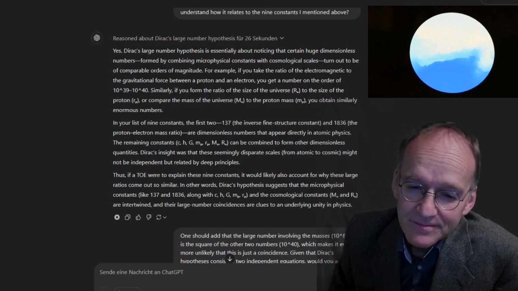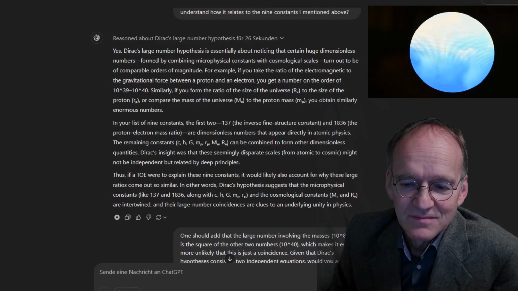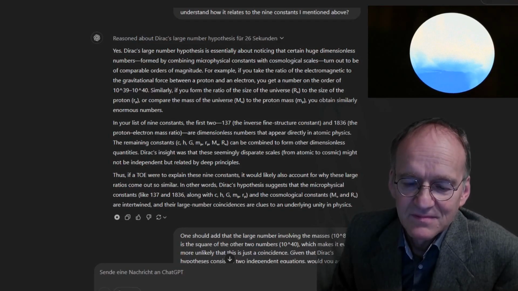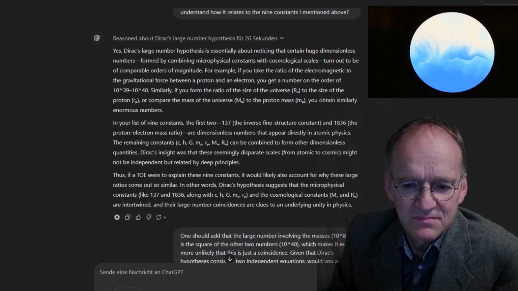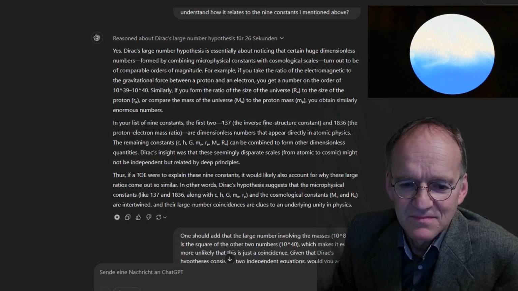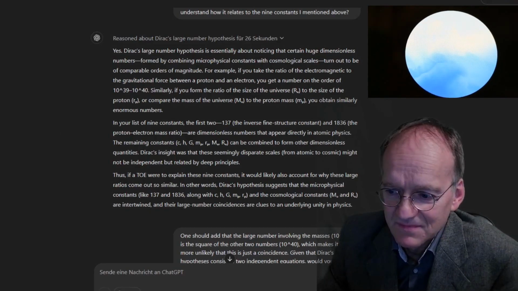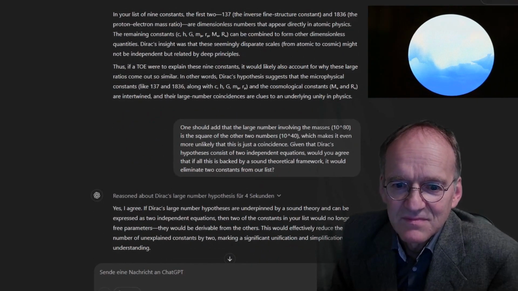In your list of 9 constants, the first two, 137, the inverse fine structure constant, and 1836, the proton-electron mass ratio, are dimensionless numbers that appear directly in atomic physics. The remaining constants, c, G, M_U, R_U, M_P, R_P, can be combined to form other dimensionless quantities. Dirac's insight was that these seemingly disparate scales, from atomic to cosmic, might not be independent but related by deep principles. Thus, if a TOE were to explain these 9 constants, it would likely also account for why these large ratios come out so similar.